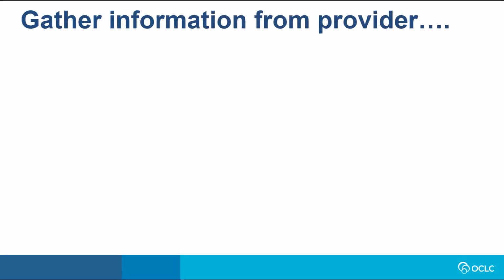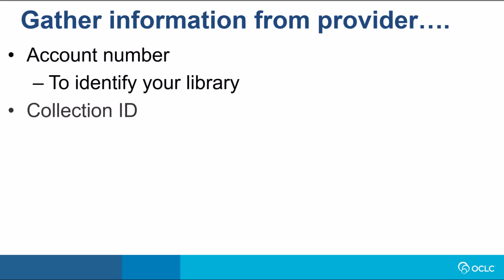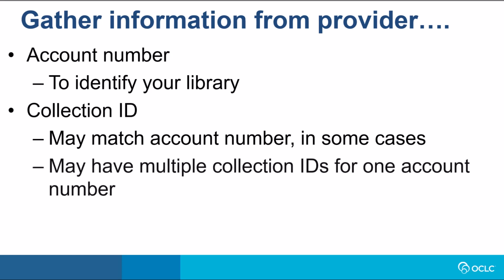Before creating a WCP collection, you will need to gather information from your provider. Obtain the account number, which identifies your library. You will also need the collection ID or IDs associated with the account. These are assigned by the provider and may be the same. It is possible for a single account number to have multiple collection IDs.